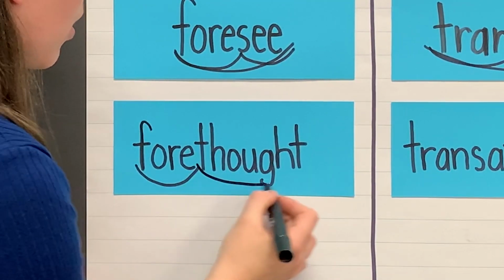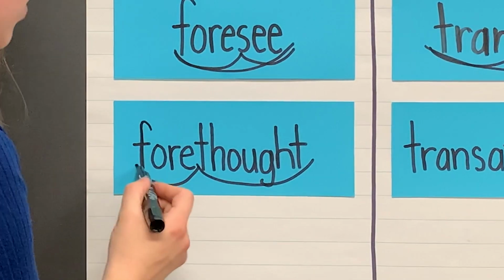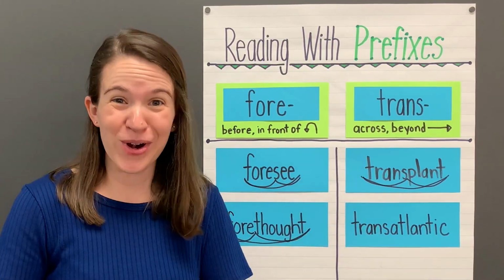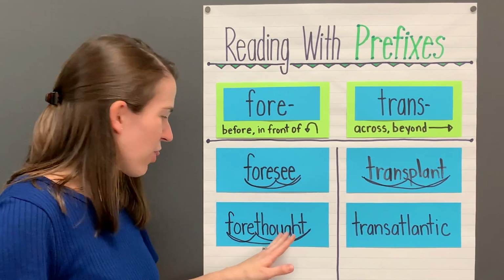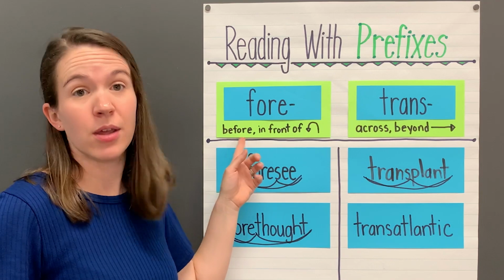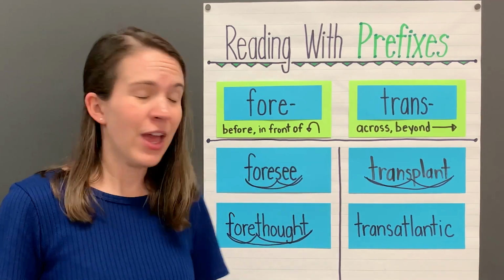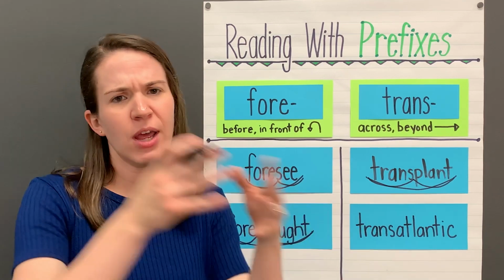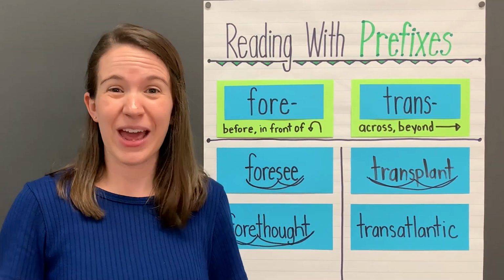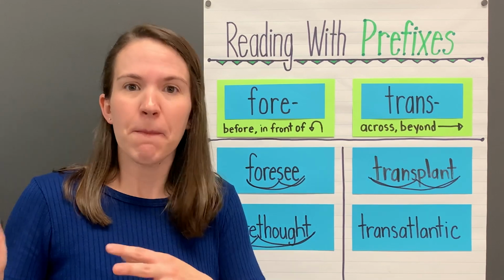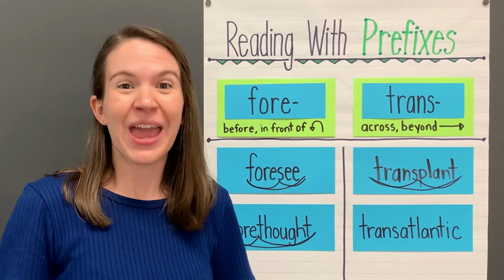Forethought. This word is forethought. Now we know that thought is about the things that we think. And for can mean before or in front of. So forethought must be what you think about before something happens. It's the planning and thinking that you do before something happens.